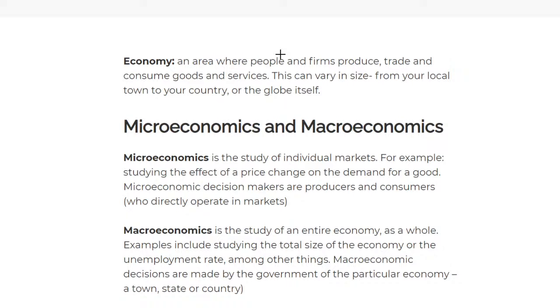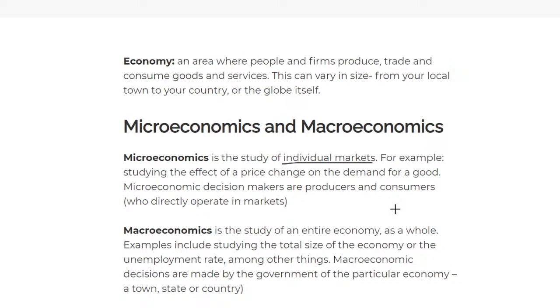So let's start with microeconomics. This is the study of individual markets. The main idea right here is individual markets. Microeconomics is the study of individual markets, for example, studying the effect of a price change on the demand of a good. This is individual markets.